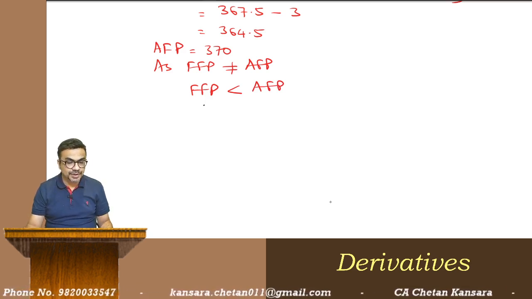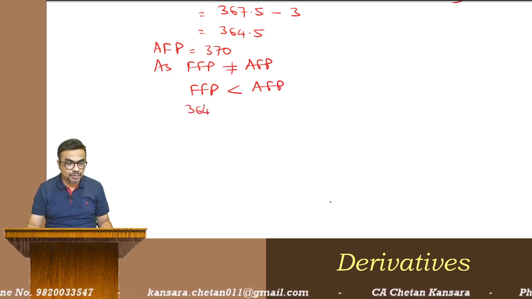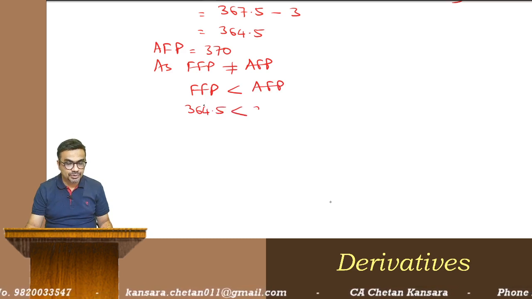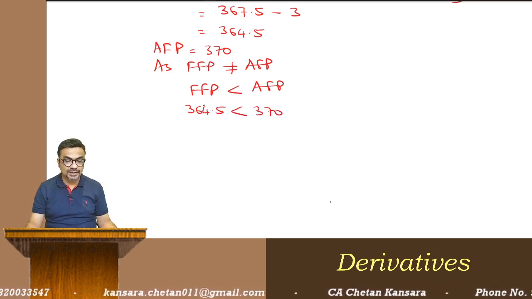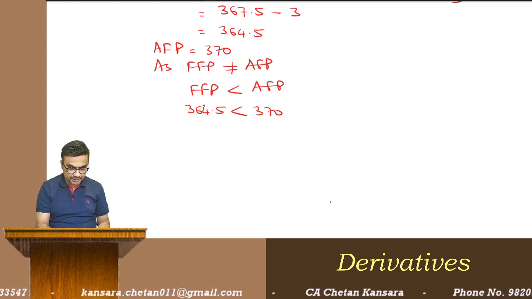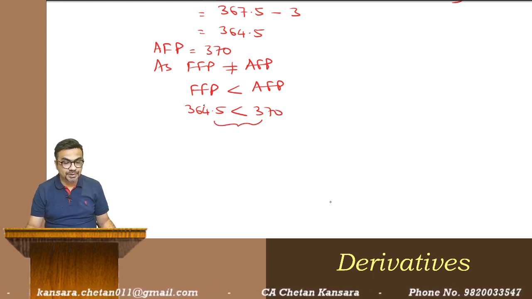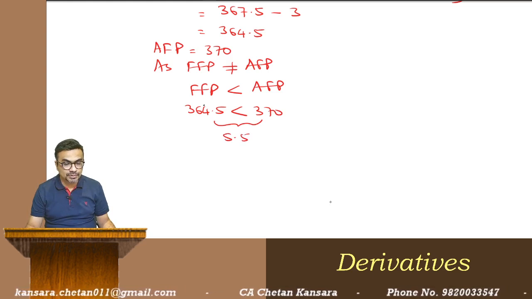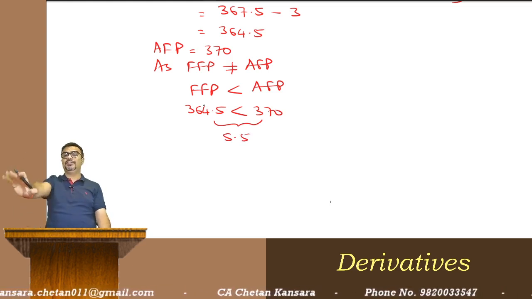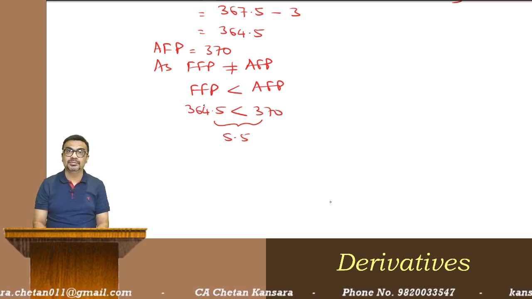Okay, what is the fair future price? 364.5. Actual future price is 370. So the difference is 5.5. Correct? So here the gap is 5.5. So there is a guaranteed profit of 5.5 at expiry. That is after 3 months.